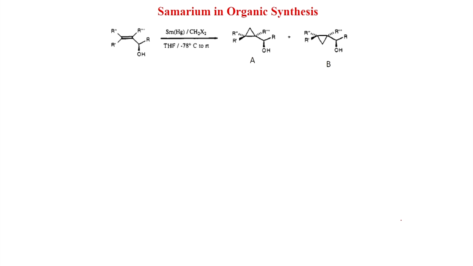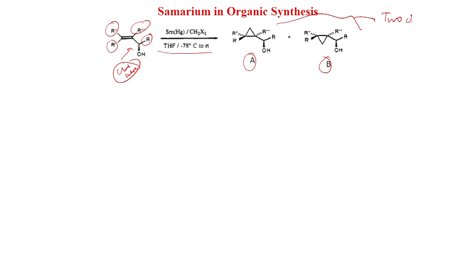Now, we will see the mechanism. So, here you can see R dash is there, R double dash, R triple dash, there is another R present, and this is the chiral center. So, chiral center, and with samarium amalgam, CH2X2, THF, minus 78 degree centigrade, you get 2 diastereomers, A and B. Here this has been drawn in the plane. So, there can be 2 diastereomers, either on that side or on the other side, because this is in the plane, then you can draw the other diastereomer like this. So, there are 2 diastereomers.